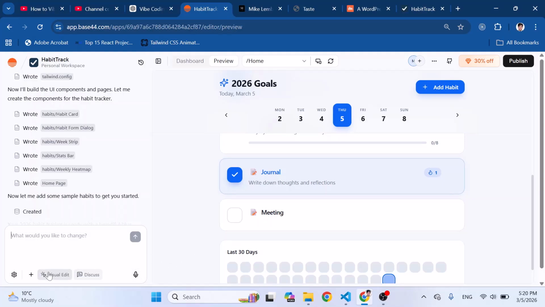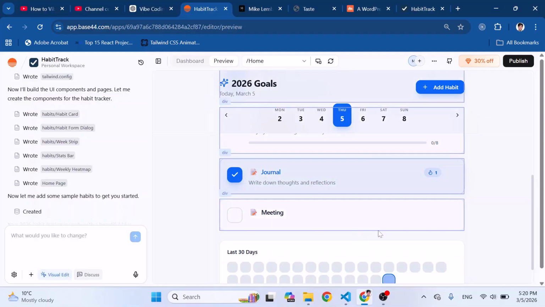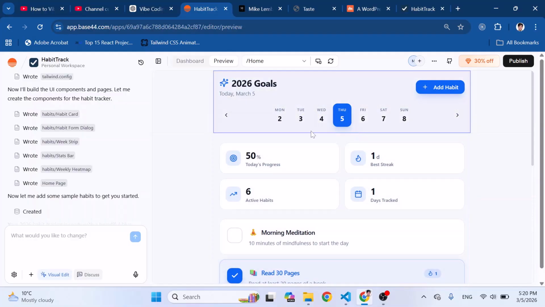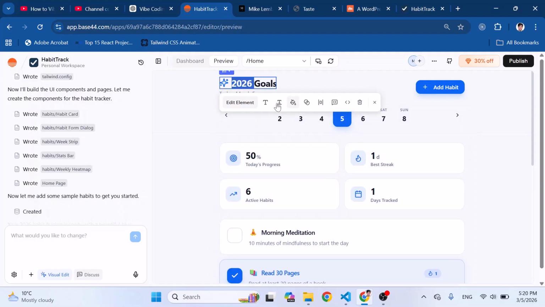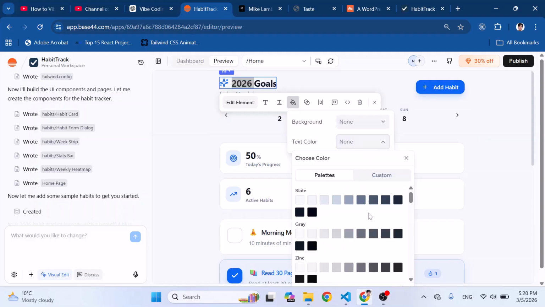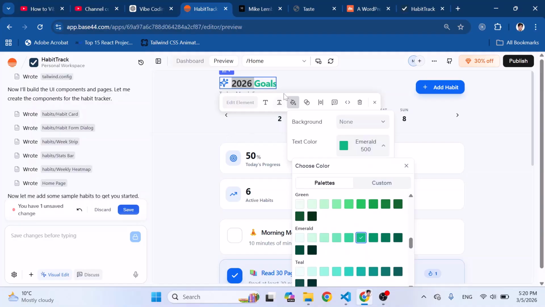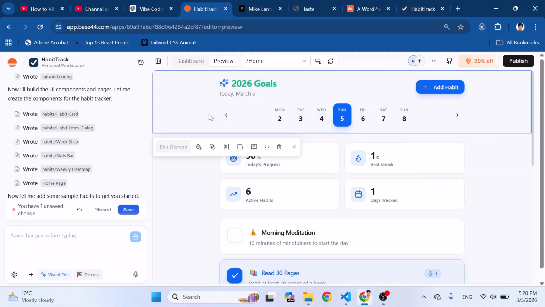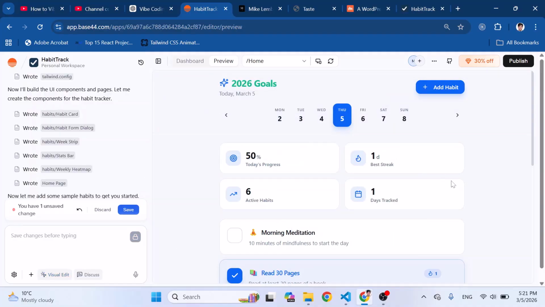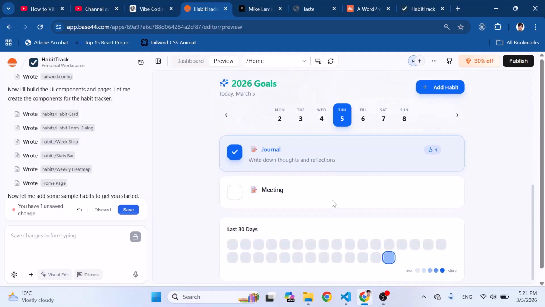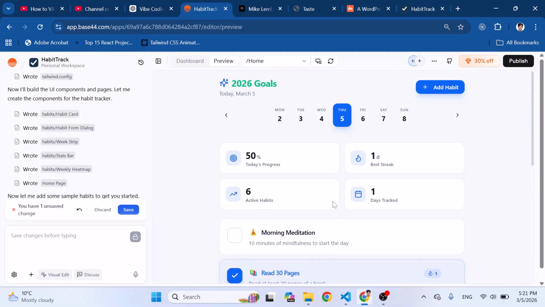Or you can just visually edit it. For example, let's press this visually edit, so we can visually edit these. Let's see what we want to edit. For example, this 2026. I want to change the color of this, the font color, text color. Let's make it green. Okay, so that has been selected. So look, green color has been applied on that. So this is visual editing. You can edit the software, the app, visually.